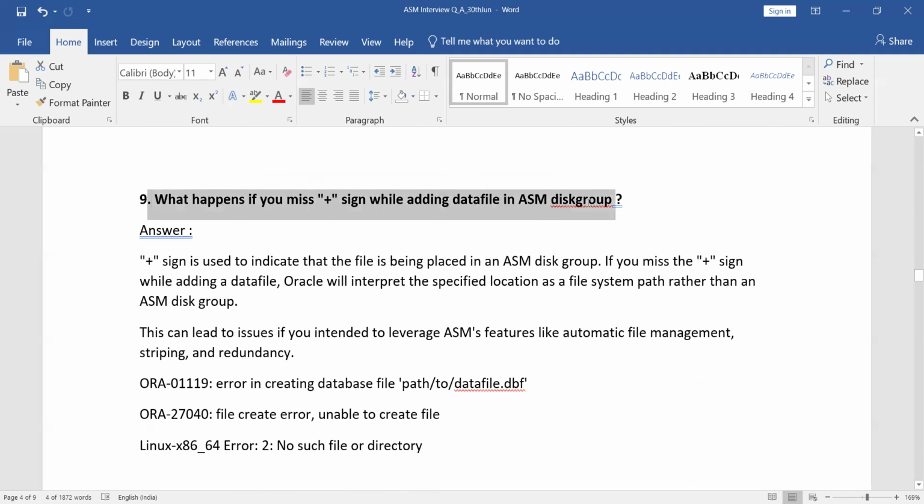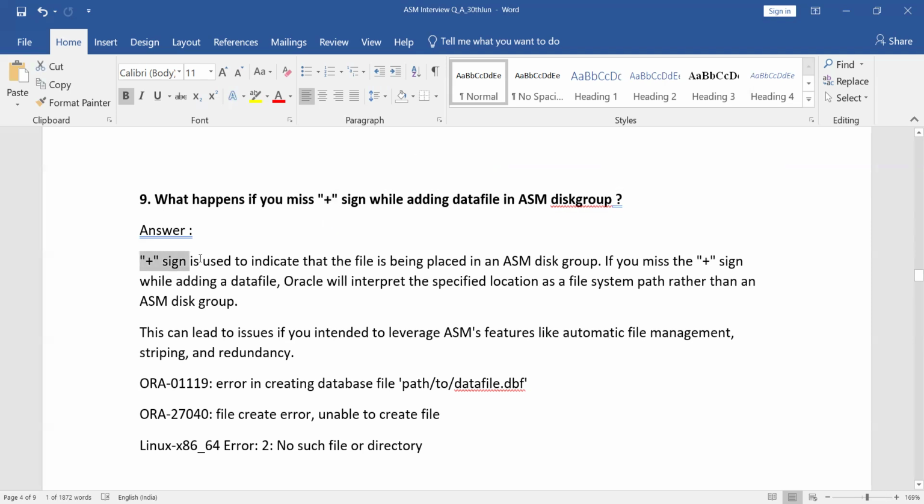Next question. What happens if you miss this plus sign while you're adding the data file into your ASM disk groups? Sometimes a few of the junior DBAs don't know the importance of this plus symbol. In ASM, whatever we use should start with your disk group: plus data, plus archive, plus redo, and plus the custom name, whatever they give. That belongs to your ASM.